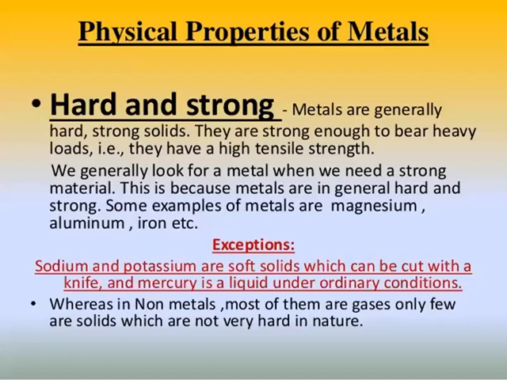Here exist some exceptions. Sodium and potassium are soft solids which can be cut with a knife, and mercury is a liquid under ordinary conditions. If we compare this physical property to nonmetals, we can say that most of the nonmetals are gases, only a few are solids which are not very hard in nature.